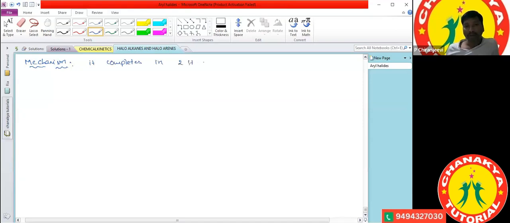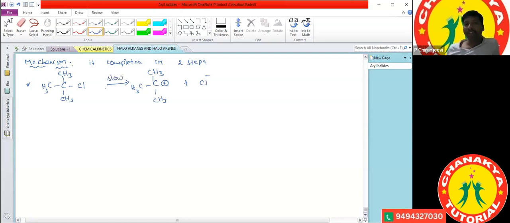The first step is the tertiary alkyl halide, tertiary butyl chloride, undergoing unsymmetrical cleavage. When tertiary butyl chloride undergoes unsymmetrical cleavage, it forms the tertiary butyl carbocation, CH3 bond CH3 bond CH3 plus, and Cl minus is formed here. Now, actually, this is the slow step.